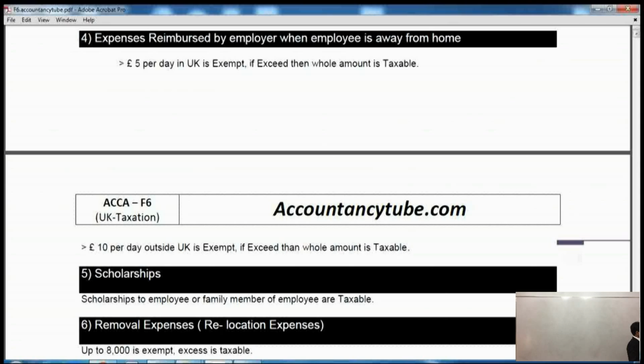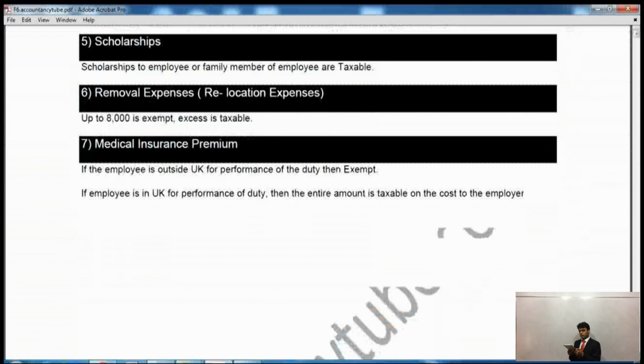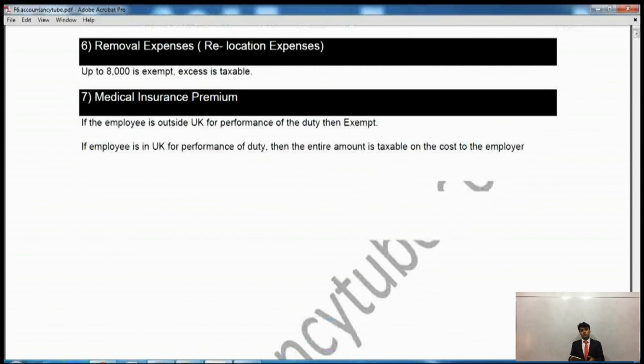Right? After that it says removal expenses. Please make sure you write it down. It is very, very important. Could be examined. Now removal or relocation expenses are when you are moving from one house to another house, then you might incur some expenses, because the person who will come and pick up your luggage and all the stuff in your house and move to some other house is going to charge you something.